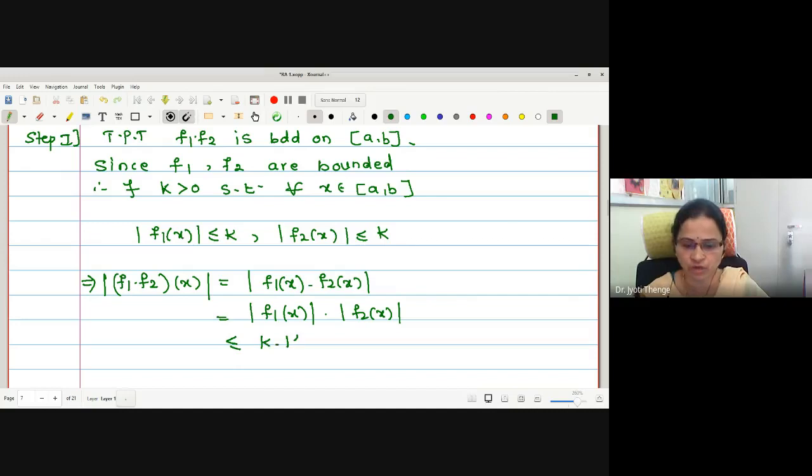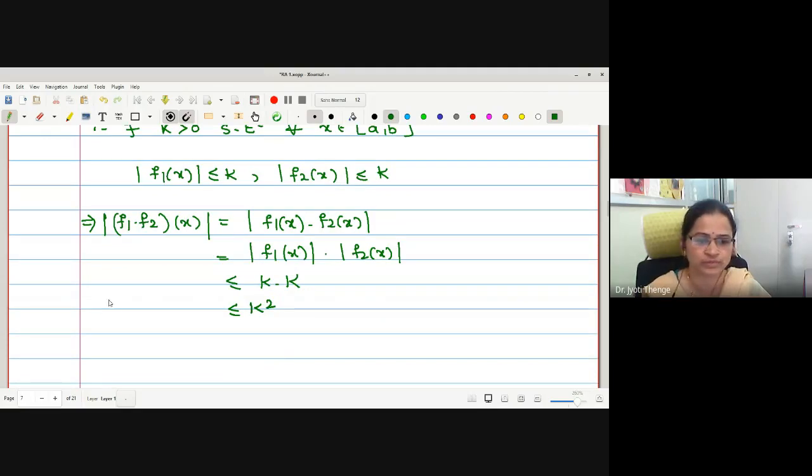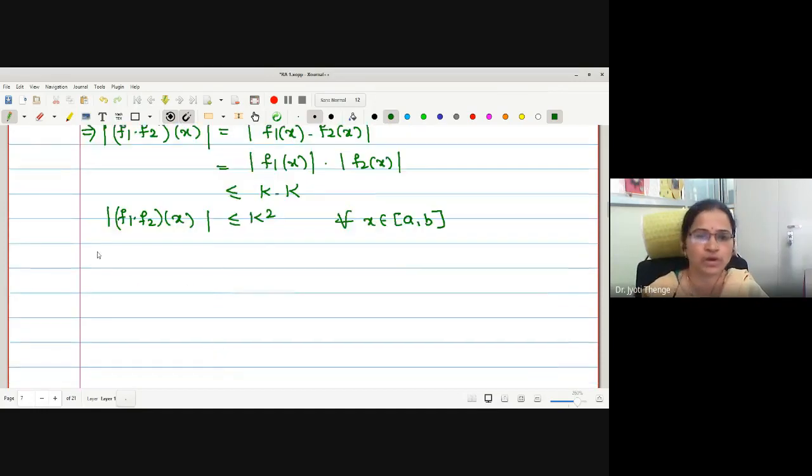Therefore, this is k into k. Therefore, one can say the bound for the product of two functions is k square. Therefore, here we have proved mod of f1 dot f2 operated on x is less than or equal to k square for all x in the closed interval [a, b]. Therefore, f1 f2 is bounded.